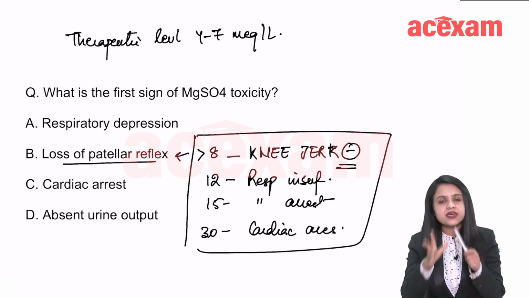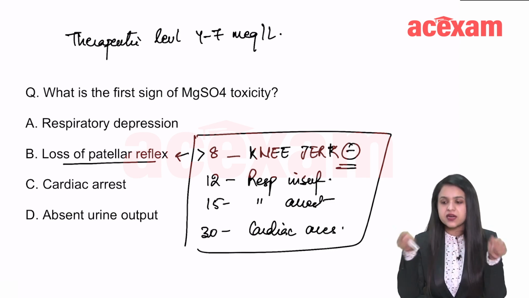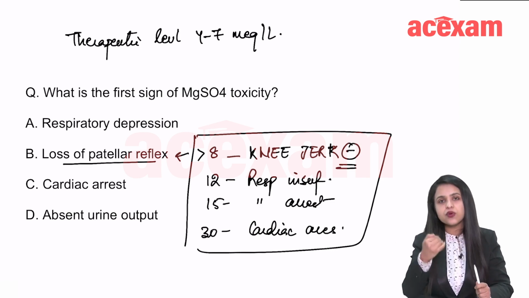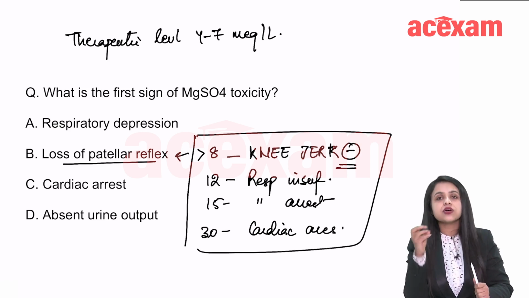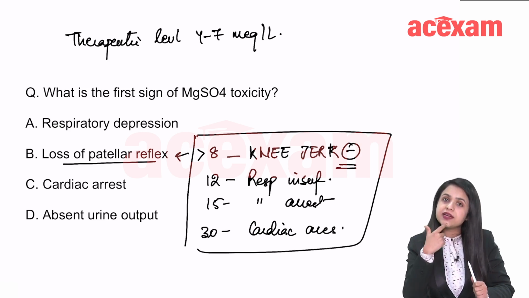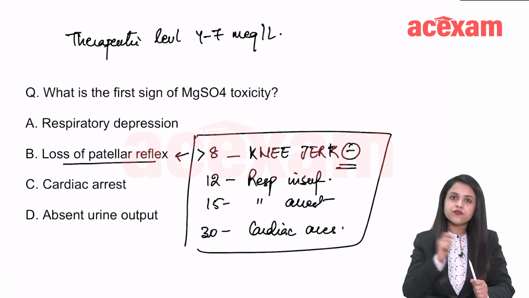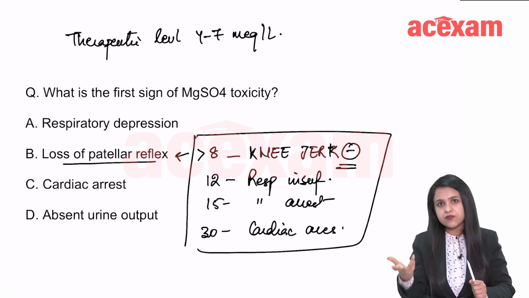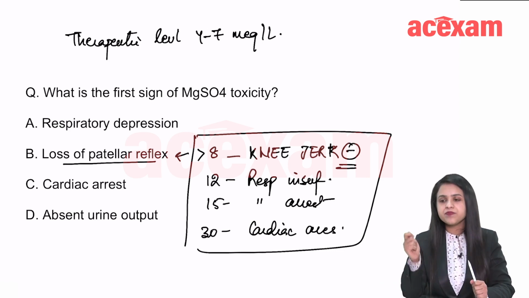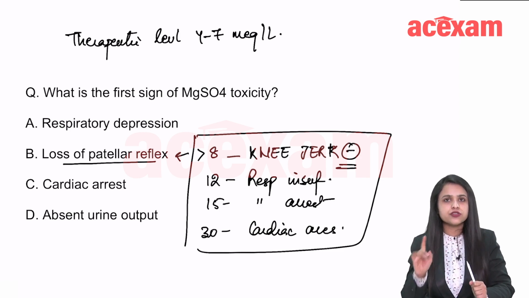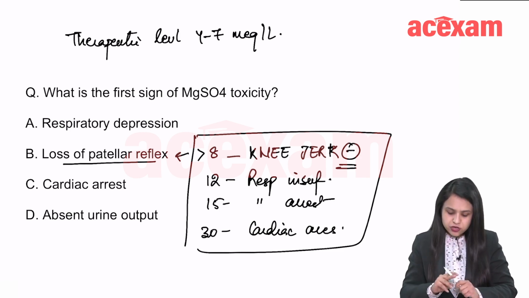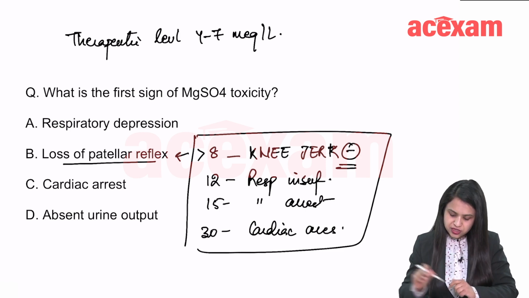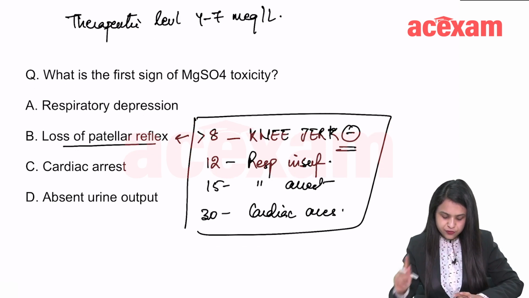Whenever we give magnesium sulfate to a patient, we make a chart. Every 4 hours we check her knee jerk, measure the urine output, and measure the respiratory rate. This is what we do practically. After every 4 hours, when you have to give the next dose by the Pritchard regime, you check her knee jerk. If knee jerk is present, fine, because that is the first to go, then you administer. So the first to go is the knee jerk reflex. That is the first sign of magnesium toxicity.